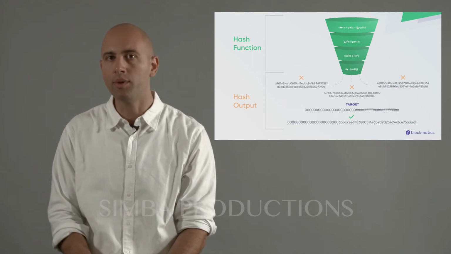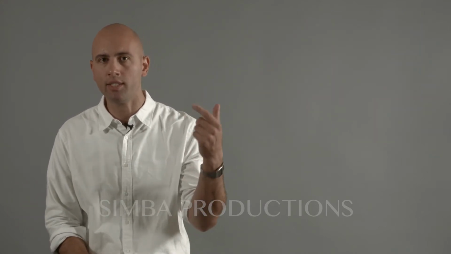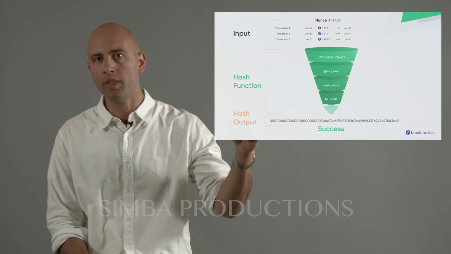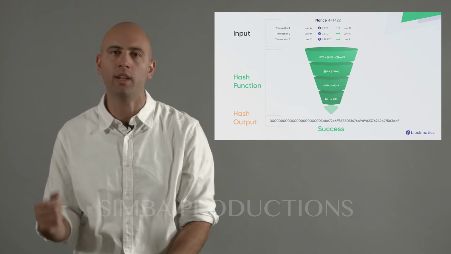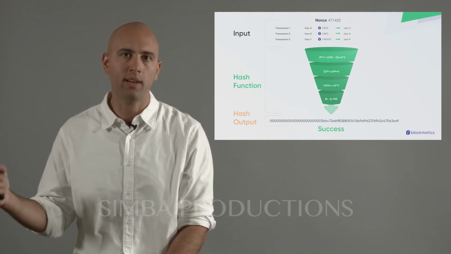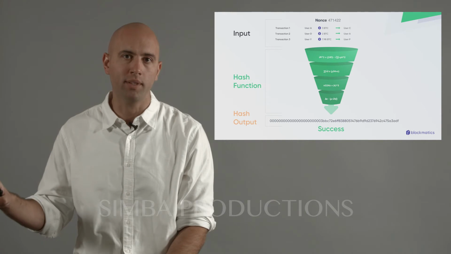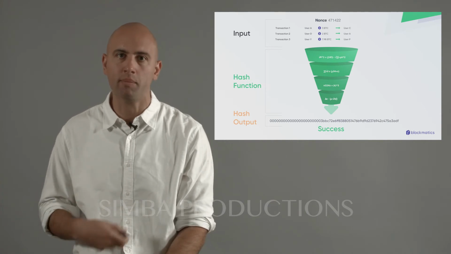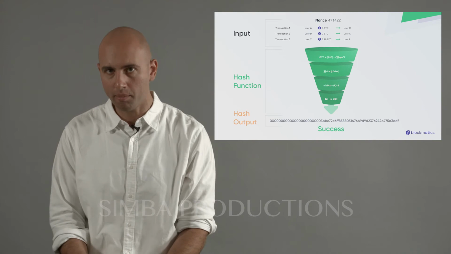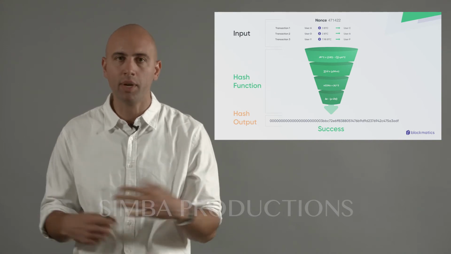So what you would have to do is rerun that hash operation again, but this time change that dummy number slightly. That dummy number actually has a special name. It's called a nonce, or a nonsense number. So you take all the transactions with the nonce, feed it through that hash function, hoping to get a low value output. And you can only do this by brute forcing it, by trying many different possibilities. In fact, the Bitcoin network as a whole does something like 50 billion hashes per second.